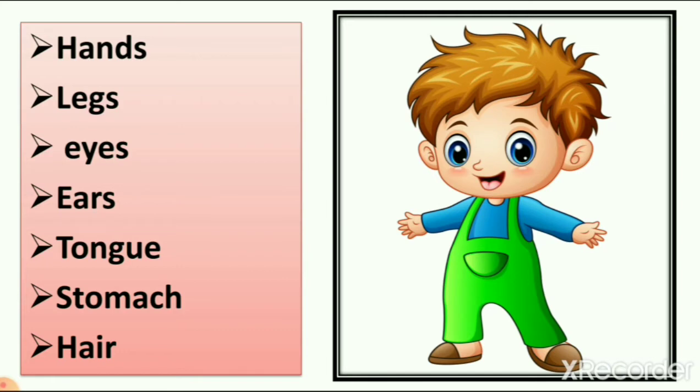When all these parts join together, they make one structure which we call the body, right? We also have many other body parts, but mostly we learn in this lesson about these body parts.